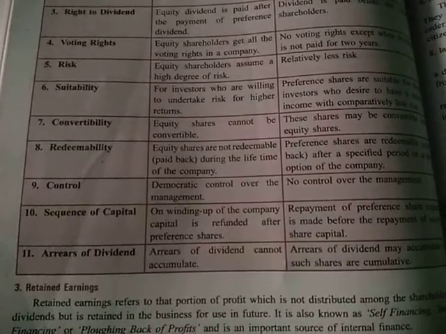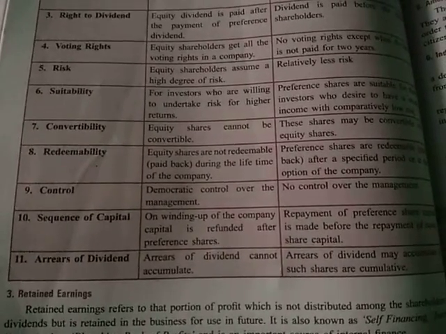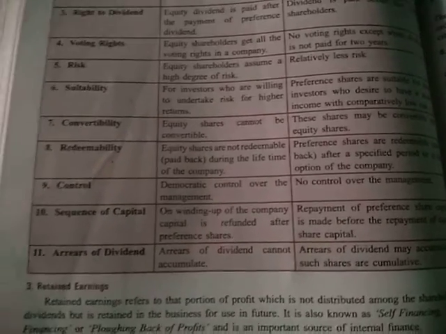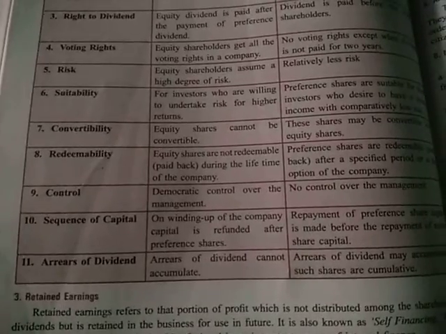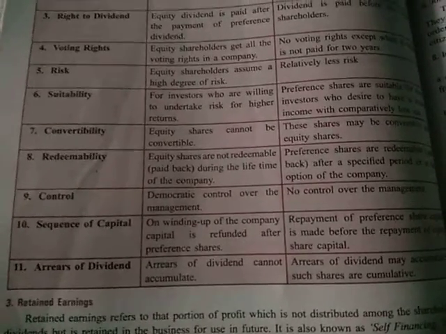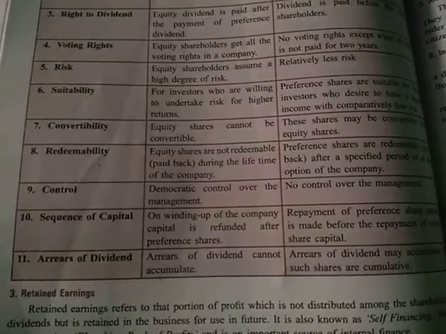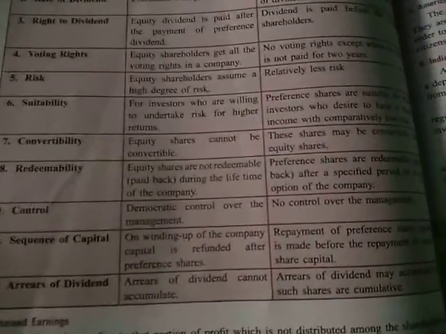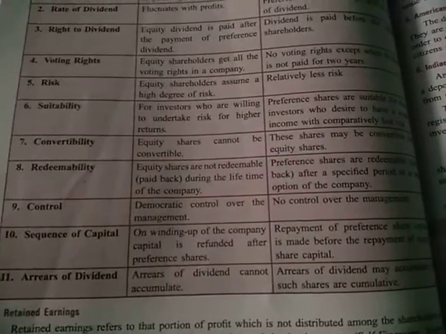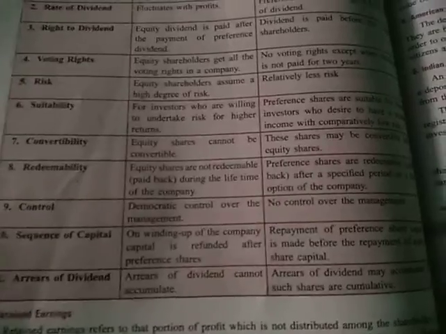Arrears of dividend. If some amount of dividend is not paid during one accounting year, in equity shares the dividends cannot be accumulated to be paid in the next year, but in preference shares, if the preference shares are of cumulative nature, the dividends may be accumulated and they may be paid in the coming years.